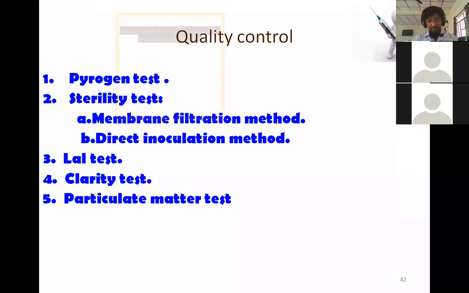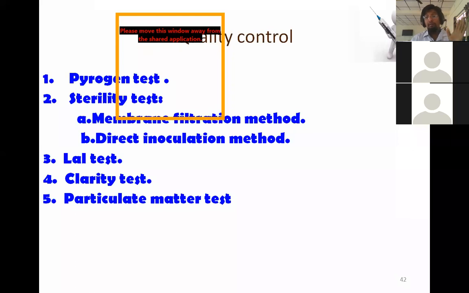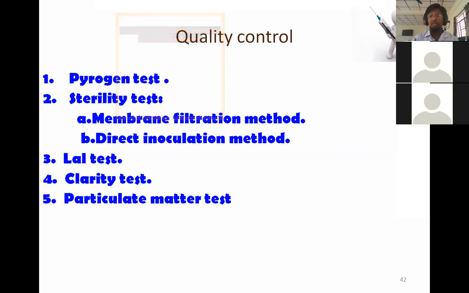Then the clarity test is done against white and black backgrounds, and you will test whether any particulate matter is present or not. You will take a white and black background, you will shake your ampule, and you will check against the black and white backgrounds whether any dissolved particles or undissolved particles or any particulates are present, or your formulation is clear or not. This is the clarity test, and the presence of particulate matter can be found by this test.